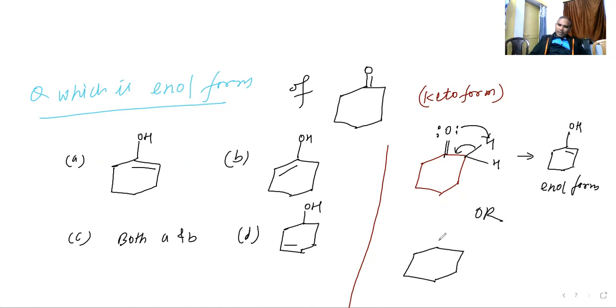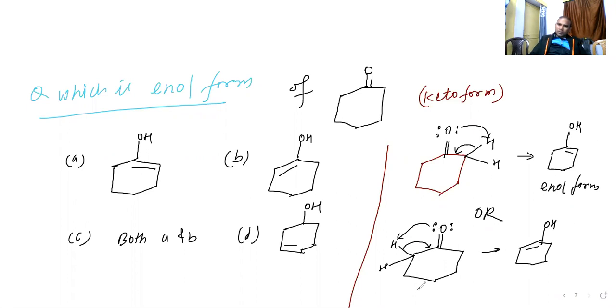Also, one more possibility is there. Here is the double bond O, and here the hydrogens are already there, 2 hydrogens, because carbon valency is 4: 1, 2, 3, 4. So this lone pair electron can attract this hydrogen, so this bond will shift out. So here will be the OH group and here will be the double bond.